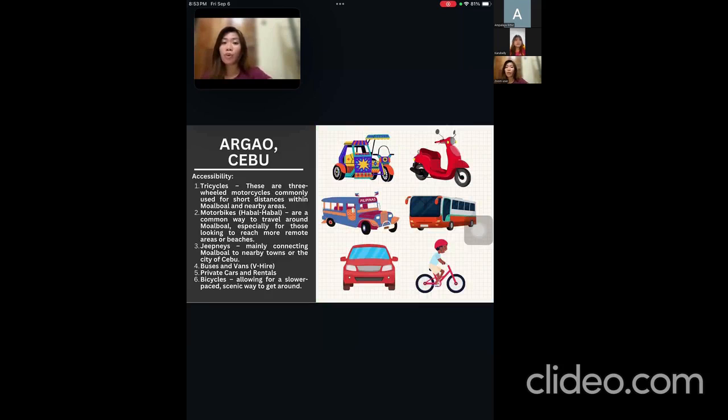For Argao, Cebu, their accessibility to places, same as Moalboal: there are tricycles, motorbikes or habal-habal, jeepneys, mainly connecting Argao to nearby towns of Cebu, buses and vans, private cars and rentals, and bicycles.